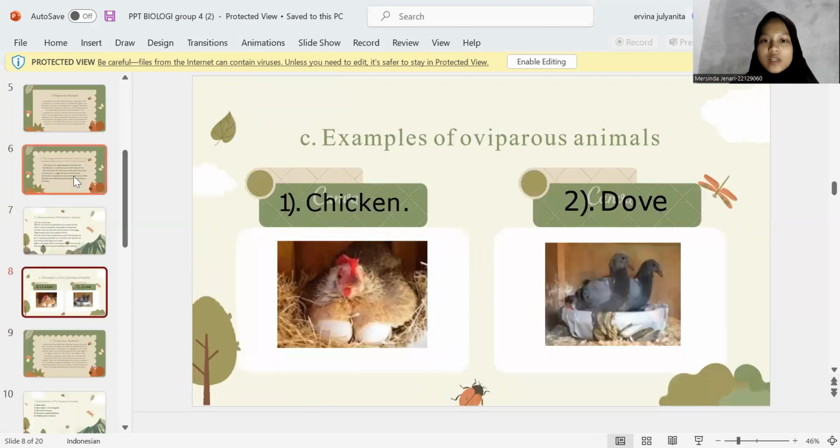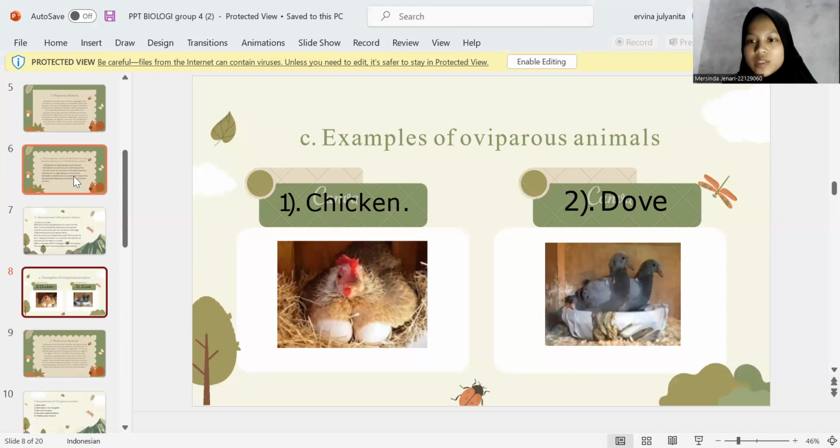Okay, these are examples of oviparous animals. The first is chicken. Chickens are poultry animals that we often encounter in the environment around us. There are various types of chickens that are usually raised by humans to be used in everyday life. One example of a type of chicken that is often loved by many people is native chickens. This type of chicken is usually used for meat or eggs for consumption or cultivation.